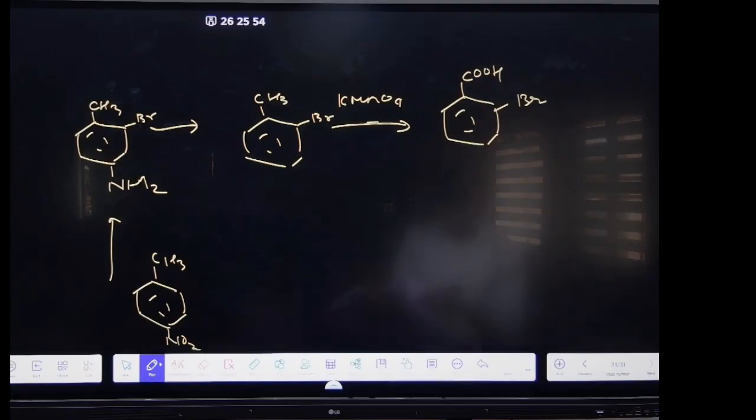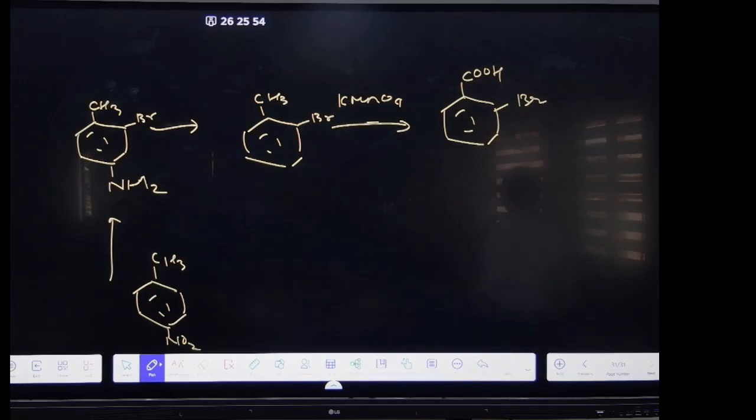See here. Question number 12. What will come? Question number 12, you do. 2-bromopropane with alcoholic AgCN. It will form what? CN will attach, and after that CH2NH2 will be formed. So it will form what? 1 2 3. It will be 1 2 3. There is a methyl on 2, N isopropyl.